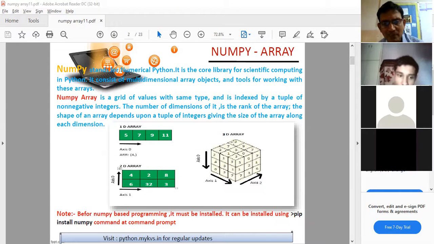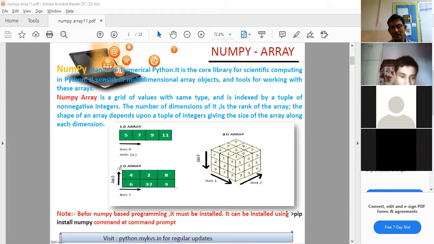Then we have a third type of array. This one is called the multi-dimensional array. So here you can see something like a cuboid, and this is the cube. Clear. So here we have one dimension, here we have two dimensions, and here you see three dimensions. Clear. So that is how we have information in the multi-dimensional array.